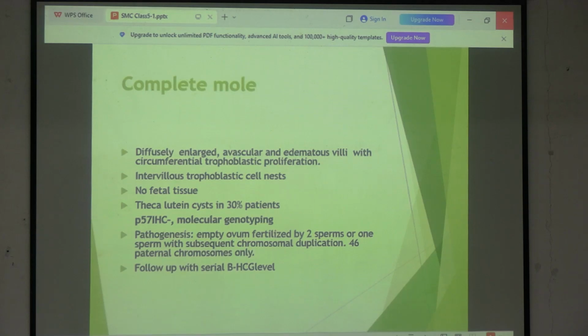So what happens is, একটু আগে আমরা বললাম যে নর্মাল ফার্টিলাইজেশন যখন হয়, তখন there is fusion of one spermatozoa and one ovum. What happens in complete mole? There is fusion of two spermatozoa and one empty ovum. Empty ovum doesn't contain any chromosome. So empty ovum and two sperms. Either that, or what will happen is একটা empty ovum and one sperm, and then that will undergo duplication. So in either way, what is the chromosome number that you are getting?